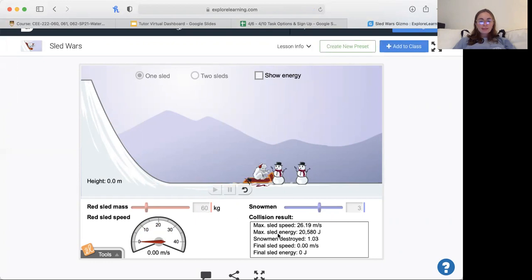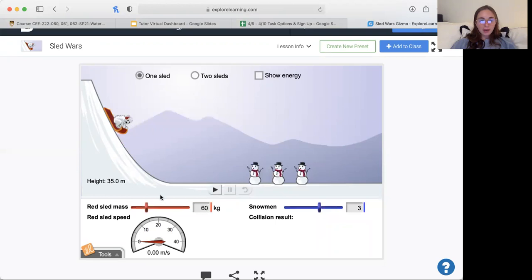and see the max sled speed was 26.19 meters per second, and only 1 snowman was destroyed. So that combination of height and weight for the sled mass did not gain enough energy to knock all 3 snowmen over. So let's try again.